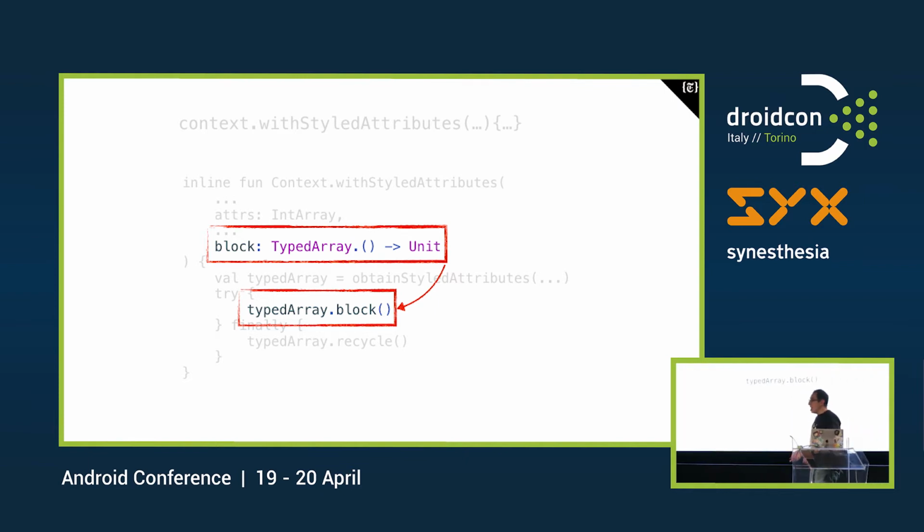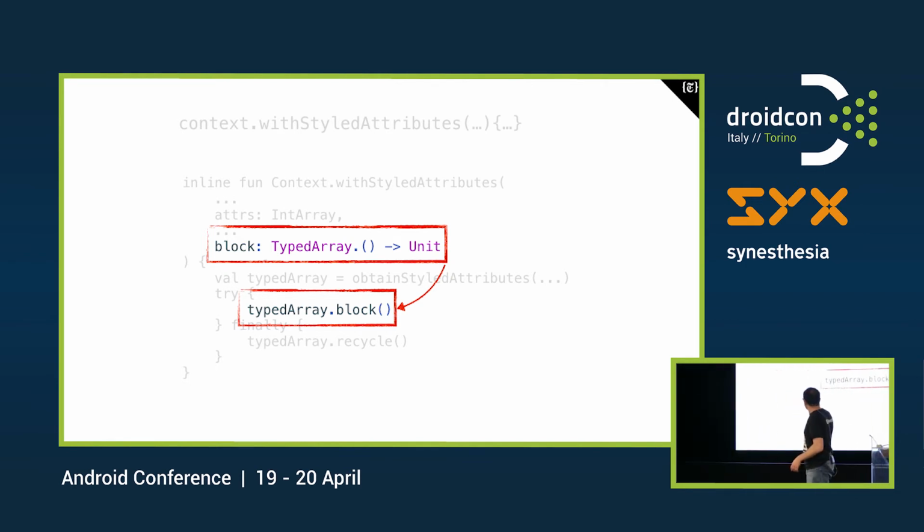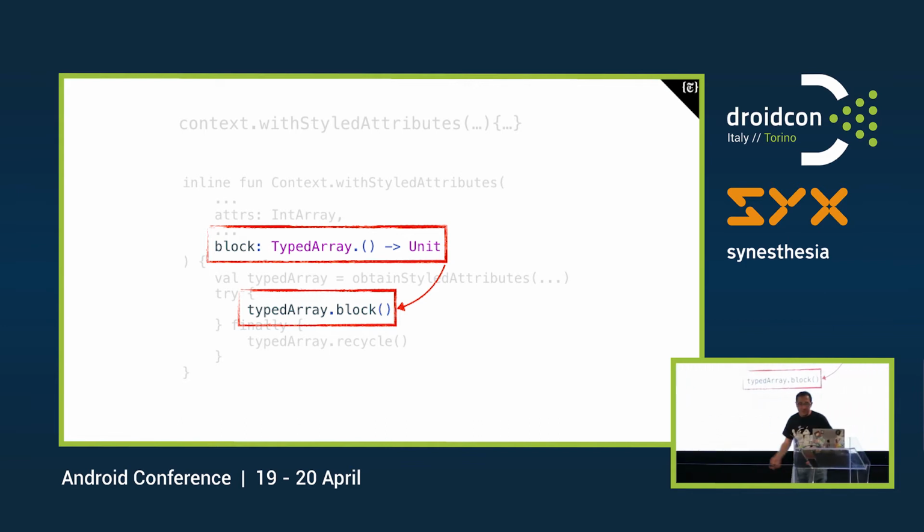So what happens is that when we take that lambda there and we invoke it, we don't know what it is, but we know it has something to do with the typed array, okay? And of course, in the finally, we're going to recycle our typed array, okay? It's all clear until now, right? Good, because that was the easy part.